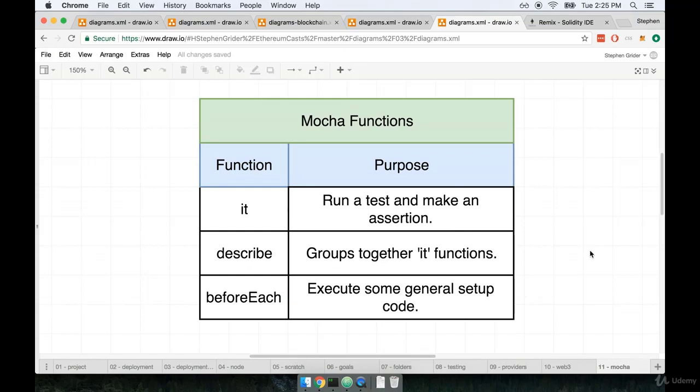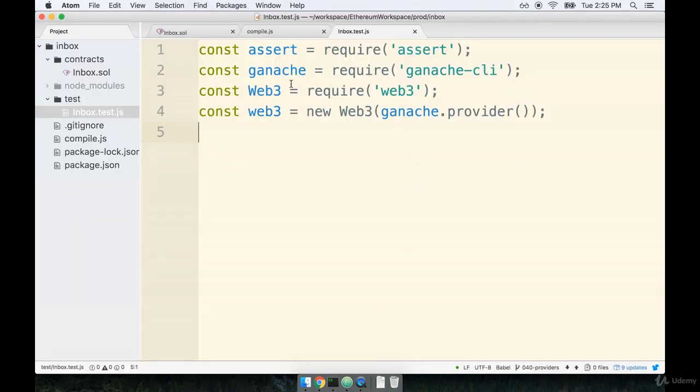Now, at this point, I've given you just a very high-level overview of these functions. And if you've never heard of them before, you're probably still thinking, wait, what's going on here? Well, to be honest, writing tests is one of those things where you just have to get your hands dirty. So I really just wanted to give you this high-level overview so that you would have some expectation of what would happen when we start writing our own test. So with that in mind, let's flip over to our code editor right now and start writing out our own tests. We're going to write these tests inside of our inbox.test.js file. At the end of this video, we'll end up deleting these tests, but of course, if you want to, you could always comment them out rather than deleting them.